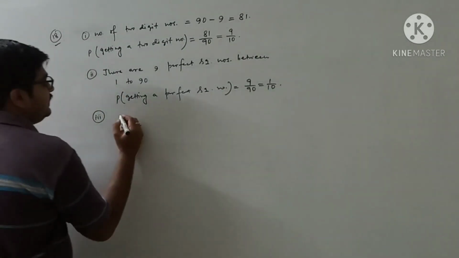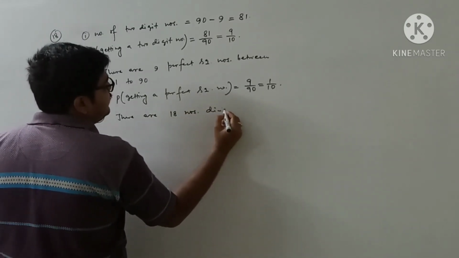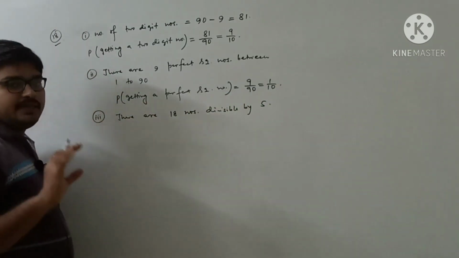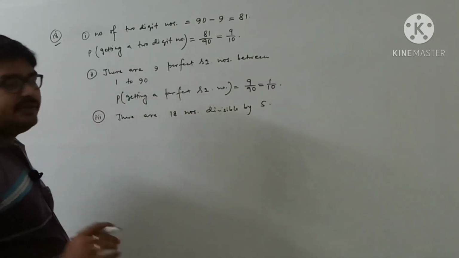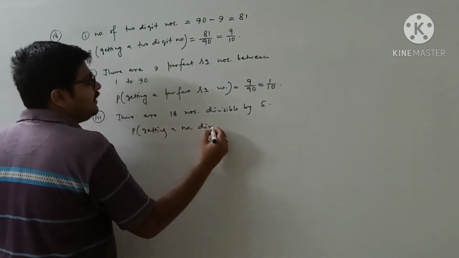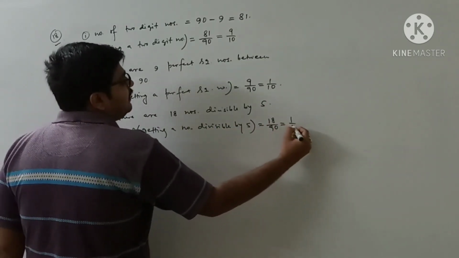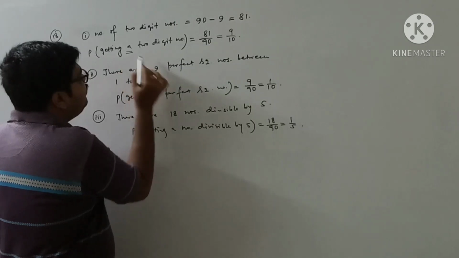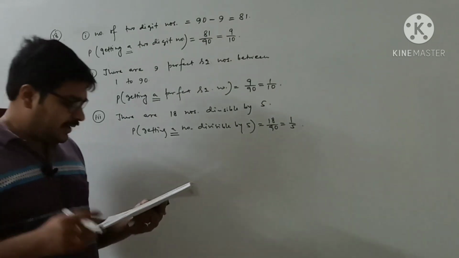So there are 18 numbers divisible by 5. We are not writing between 1 to 90 because the subject is between 1 to 90. So there are 18 numbers between 1 to 90 which are divisible by 5. So the probability of getting a number divisible by 5 will be 18 by 90, so 1 by 5. One thing you must remember, probability we always find out for only a single thing. Okay, so that one you have to remember.